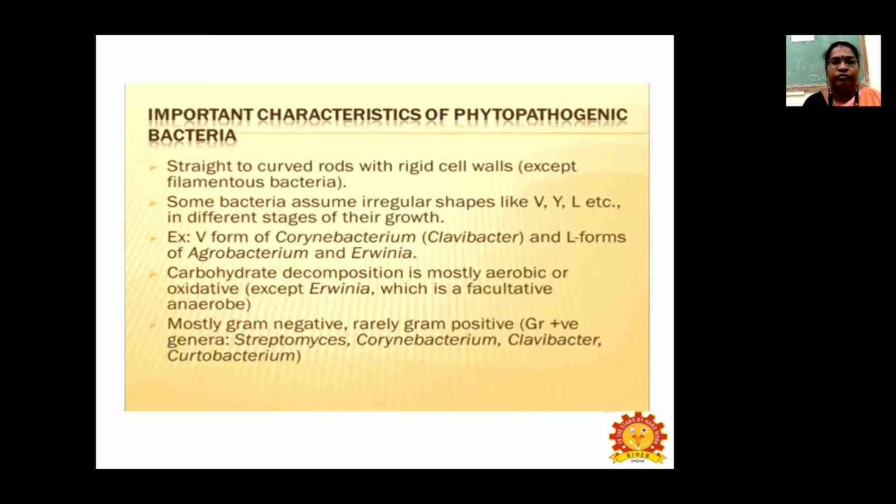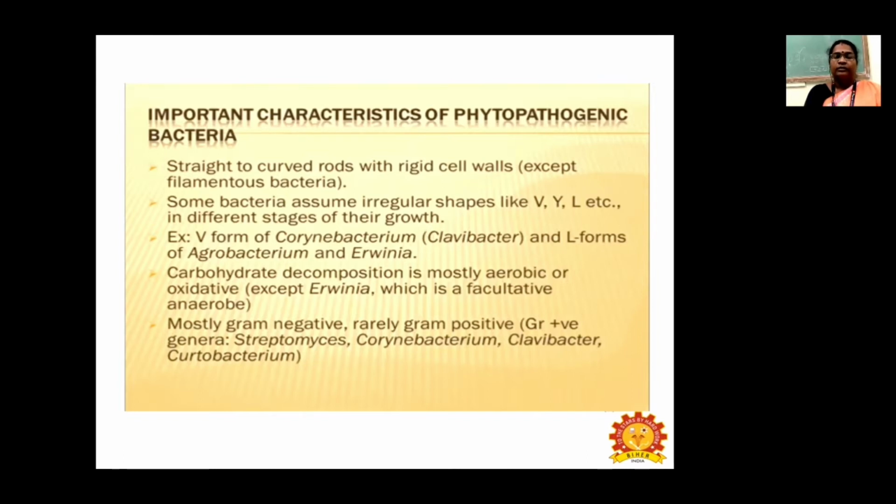For example, V form of Corynebacterium, that is Clavibacter, and L forms of Agrobacterium and Erwinia. So Erwinia and Agrobacterium are the bacteria which have an L-shaped body. And the next one is that carbohydrate decomposition is mostly aerobic or oxidative. Oxidative means in presence of oxygen. So except Erwinia, which is facultative anaerobic. So Erwinia is an organism which is facultative.